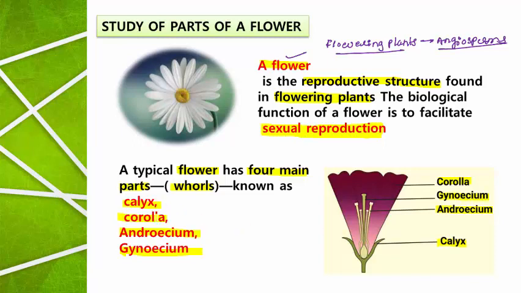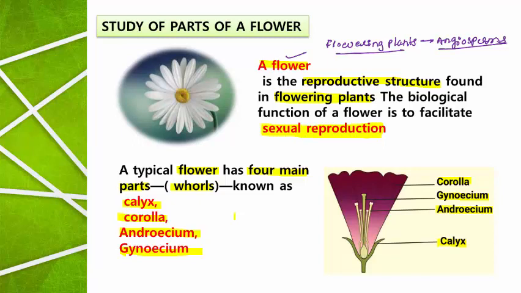Remember, calyx and corolla do not participate in sexual reproduction. Even though the entire flower is called a reproductive structure and is meant for the purpose of reproduction, calyx and corolla do not play any role in sexual reproduction, either for the production of gametes or for the fusion of the gametes.